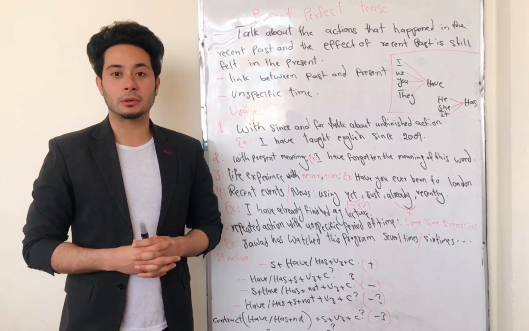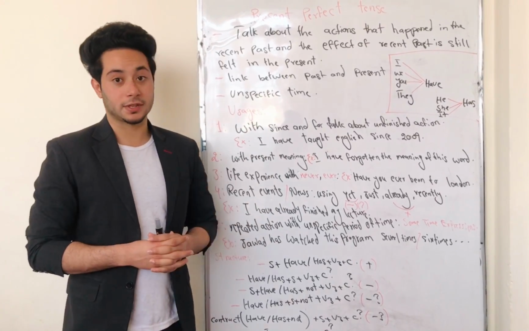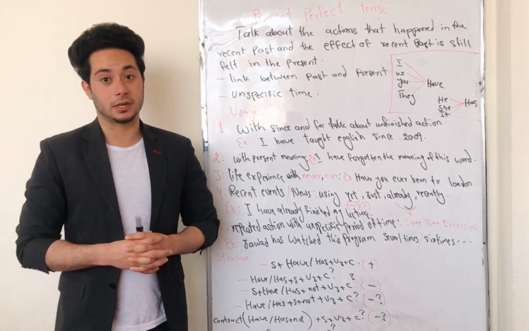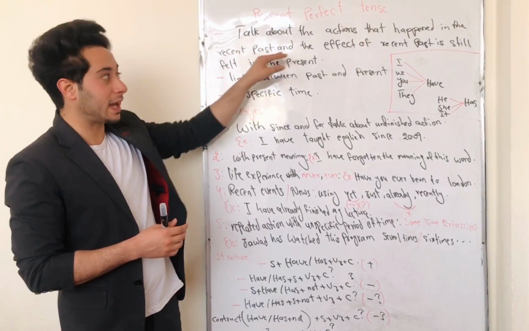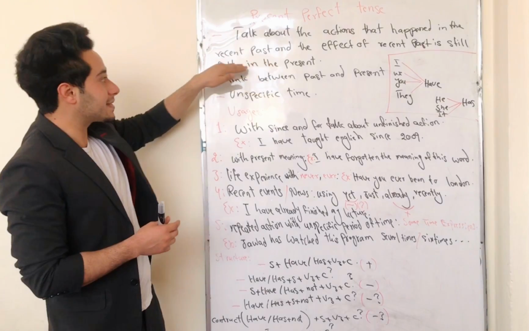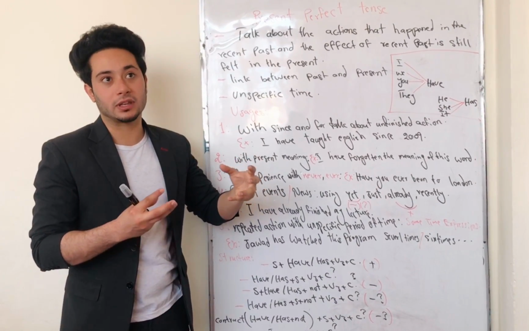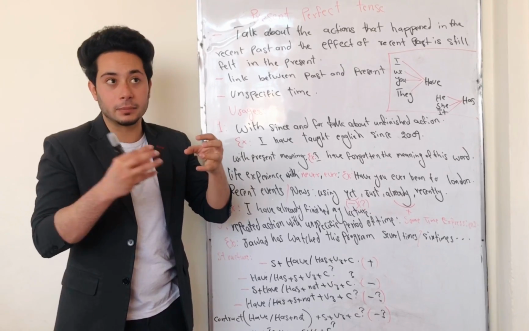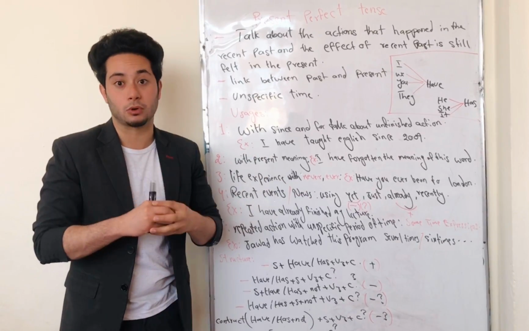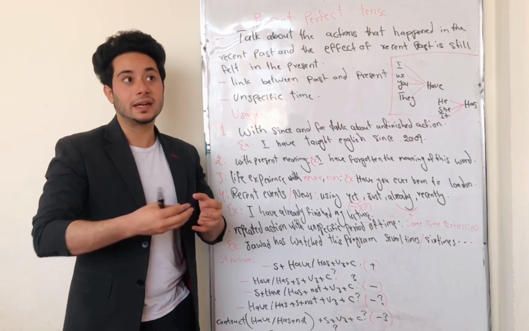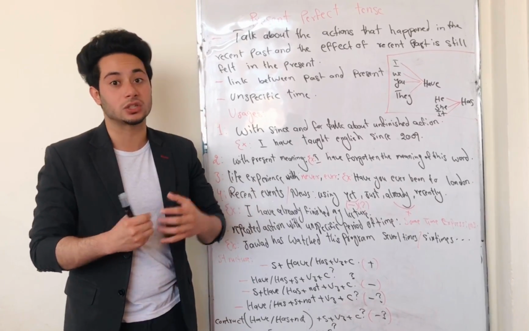Today, we're going to talk about one of the most important perfect tenses in English grammar, which is called present perfect tense. Okay, let's define present perfect tense simply. Present perfect tense talks about actions that happened in the recent past, and the effect of the recent past is still felt in the present. It means we use present perfect tense as the link between past and present. We can use present perfect tense to talk about those actions that happened recently, and we can feel the effect of that recent action in the present.